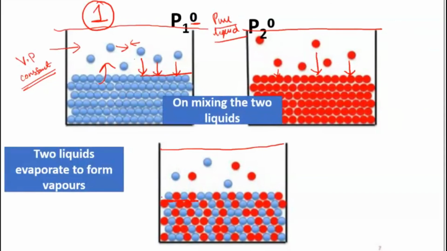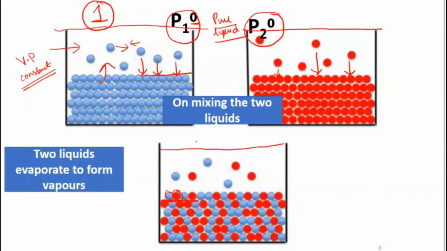So it's not like only 100% blue will go into the vapor phase. You have a partial amount of blue ones and a partial amount of red ones. So both will be exerting a pressure. We can't say the total pressure is going to be P1 naught or P2 naught, because we don't have only one kind of molecule. Now there are both molecules, so both will be exerting a pressure.